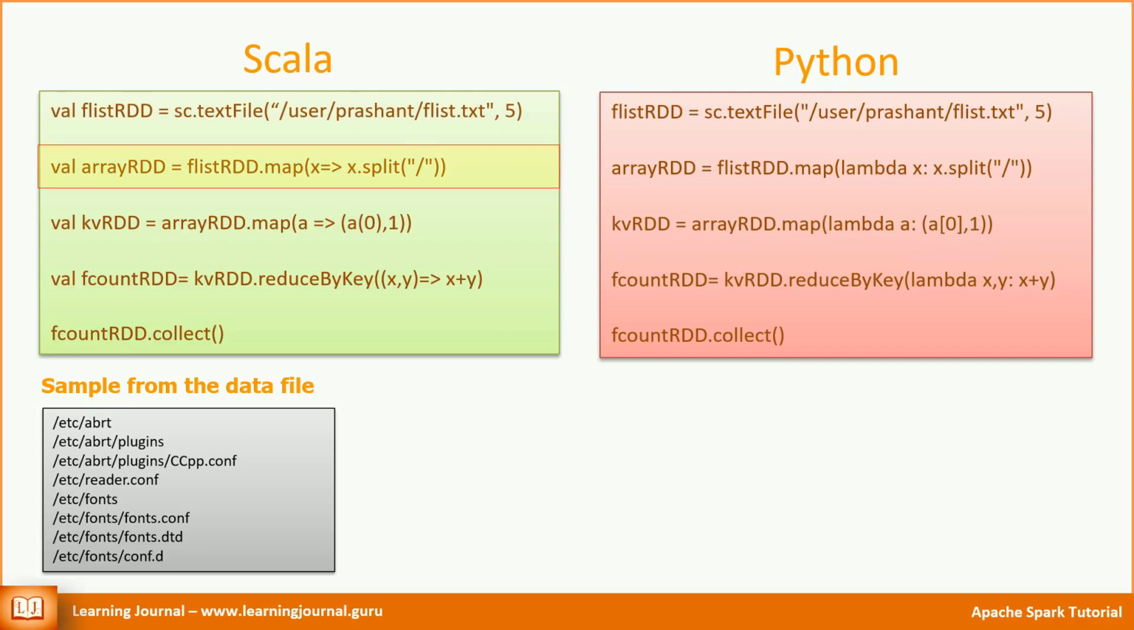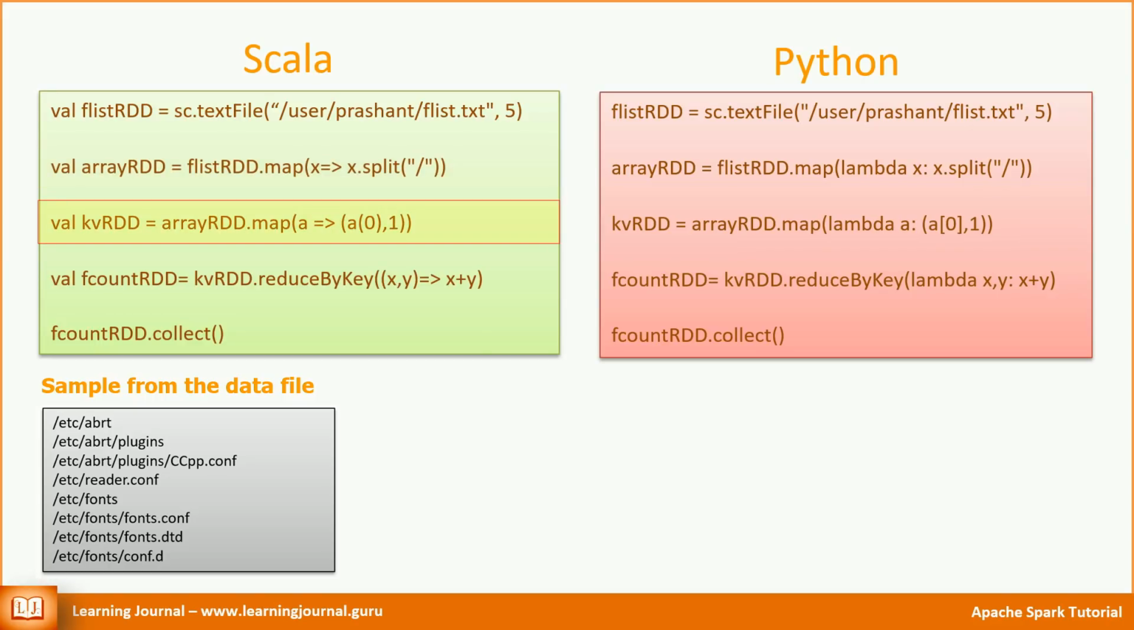Line 2 executes a map method on the first RDD and returns a new RDD. We already know that RDDs are immutable, so we cannot modify the first RDD. Instead, we take the first RDD, perform a map operation and create a new RDD. The map operation splits each line into an array of words. Hence, the new RDD is a collection of arrays, right?